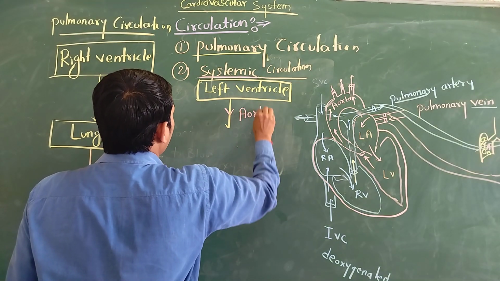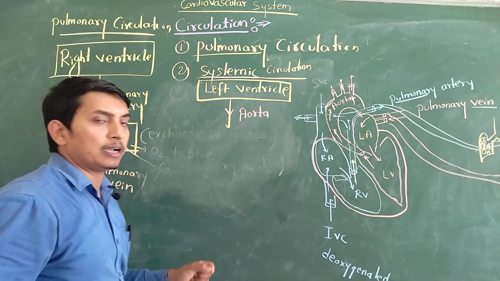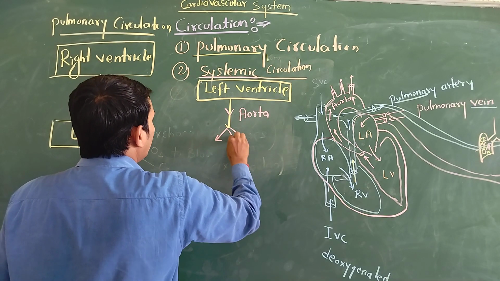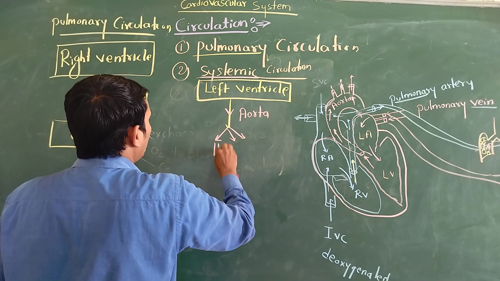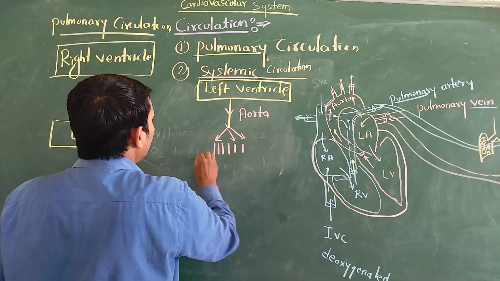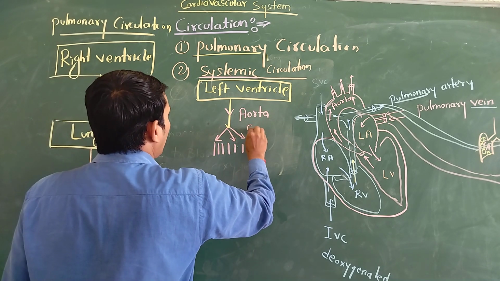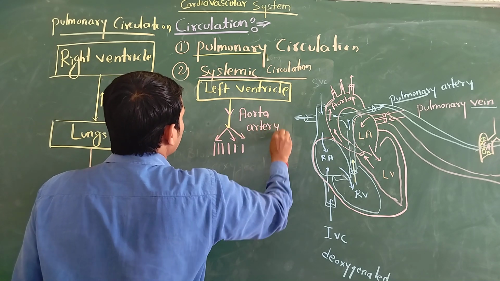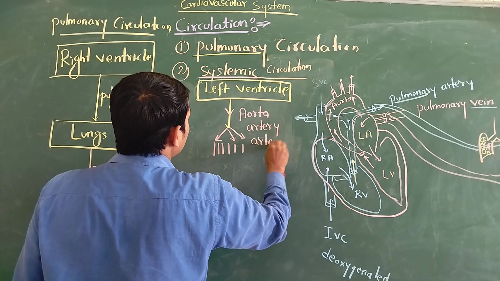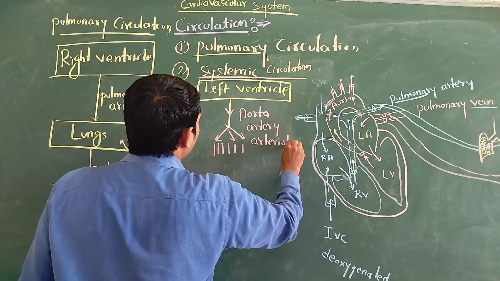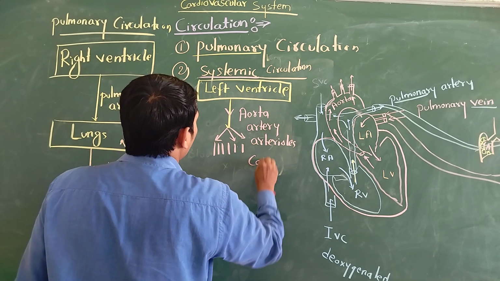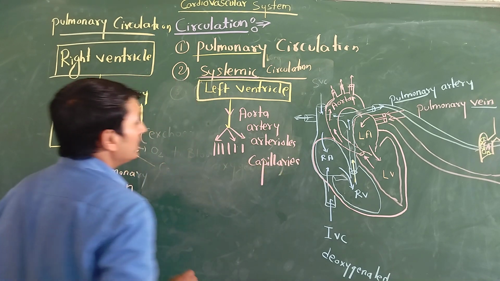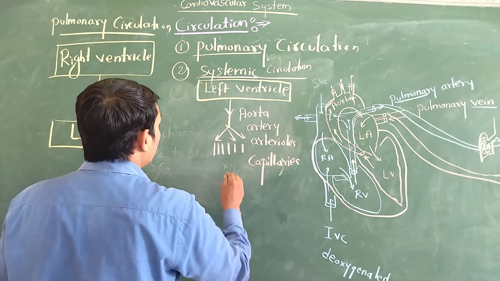The aorta is the largest one, so we have very few of them. It is divided into lots of arteries. Then the arteries are divided into a number of arterioles, and then capillaries. Arterioles are very fine, though larger than capillaries. Through the capillaries, oxygen and nutrients are mainly passed to our cells and tissues.